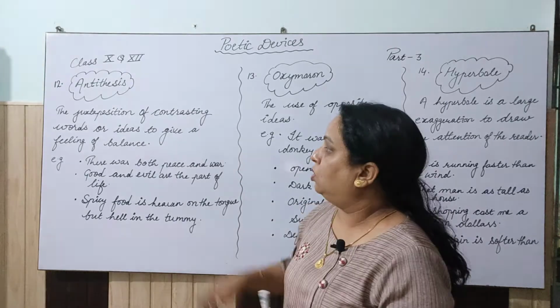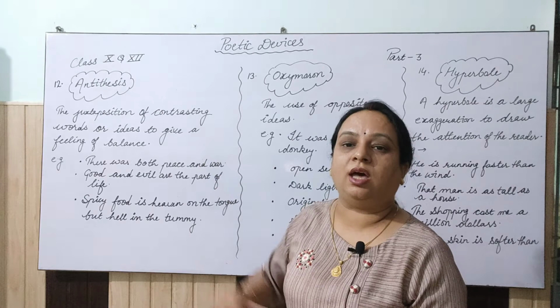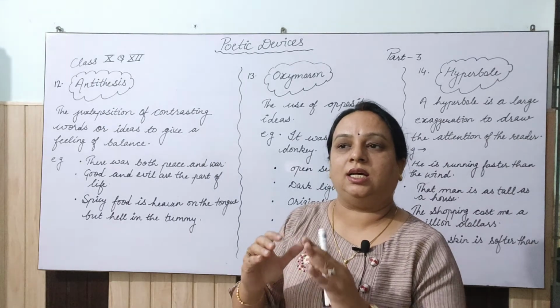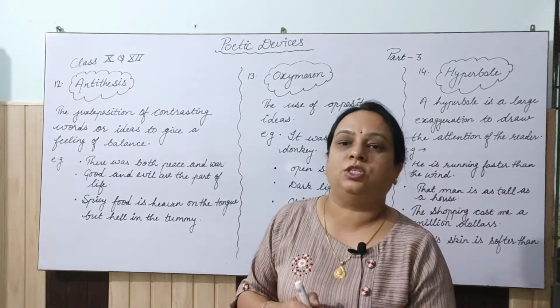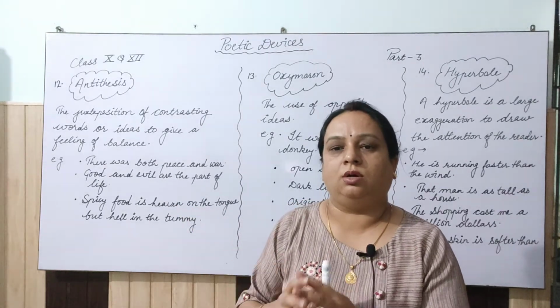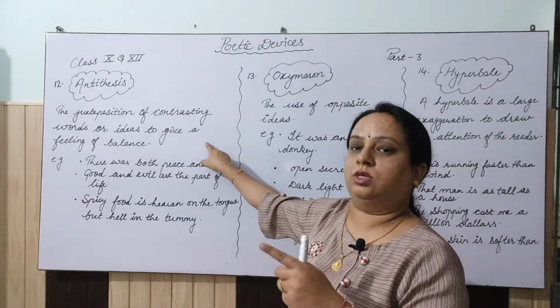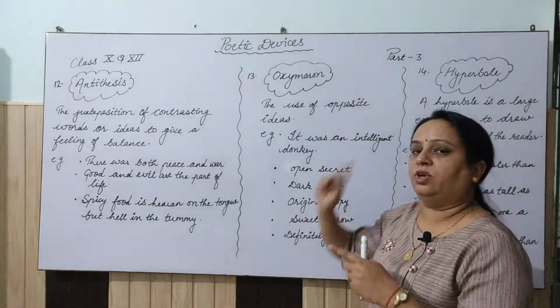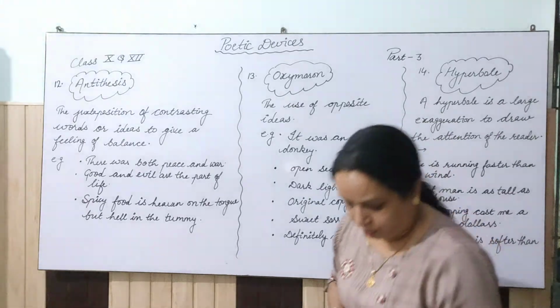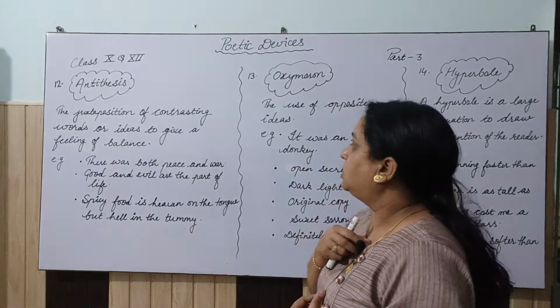Clear? So, one thing we have to do: in antithesis, we have to use exactly the antonyms, meaning the opposite words. By the side of one, or closely written, would be the opposite words. But here in oxymoron, we have to give the opposite idea.